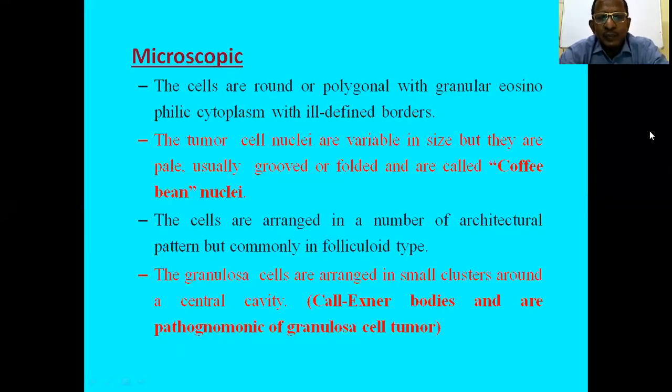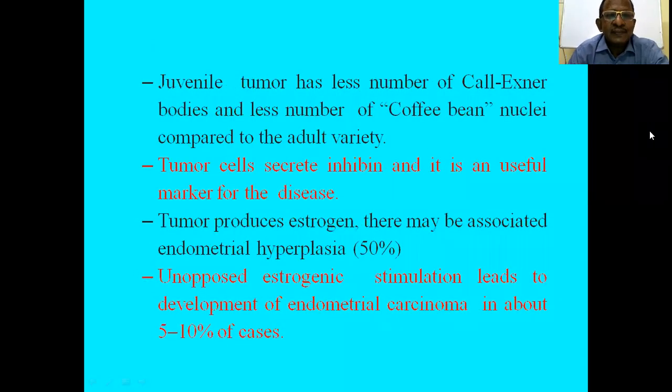Another feature specific to granulosa cell tumor is the presence of Call-Exner bodies. It is pathognomonic or characteristic of granulosa cell tumor, Call-Exner bodies. There are two types, adult variety and juvenile variety, and juvenile tumor has fewer Call-Exner bodies and fewer coffee bean nuclei compared to the adult variety.